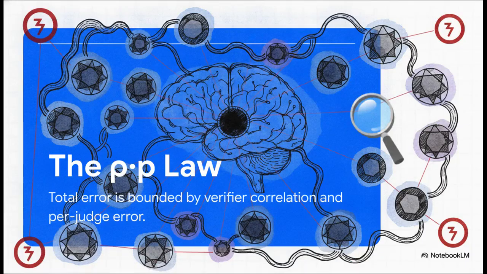Okay, here's where we meet the mathematical boundary of the whole explainer, the rho times p law. This law definitively proves that your error reduction is strictly bounded by how correlated your verifiers are. Think about it. If all your independent reasoning traces share the exact same fundamental misconception, like, say, a massive shared bias baked into their training data, you literally cannot fuse your way to the truth. If they all have the same blind spot, multiplying them just gives you a bigger blind spot.